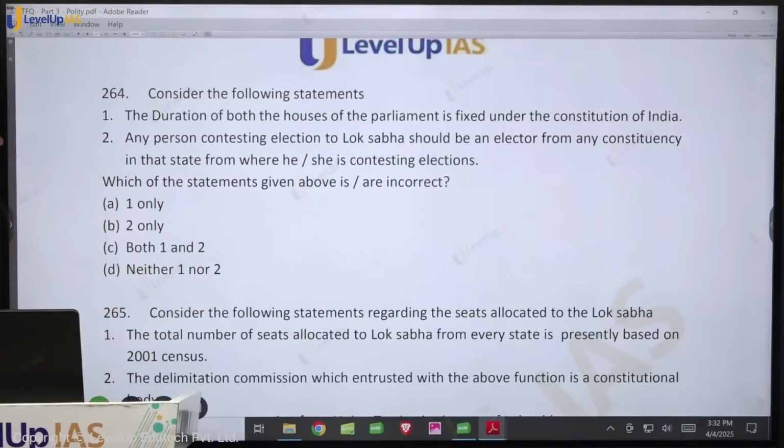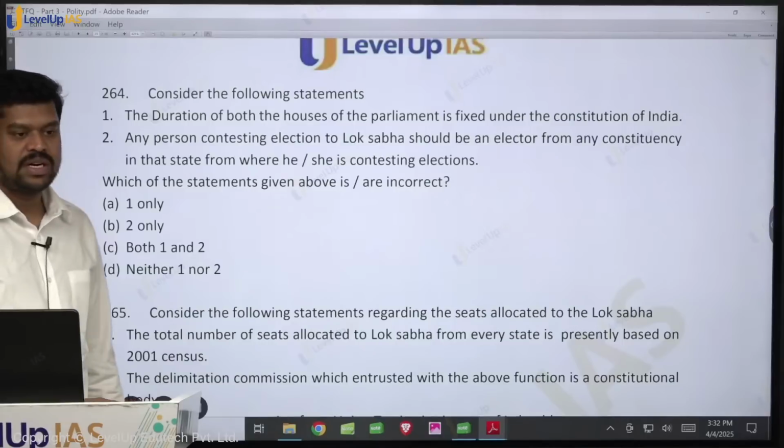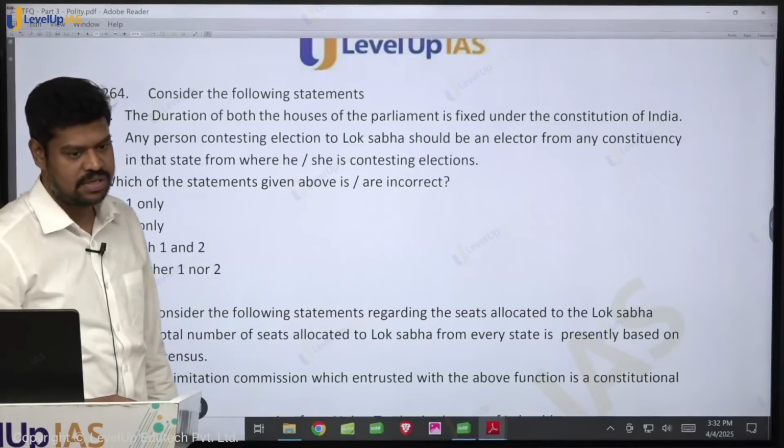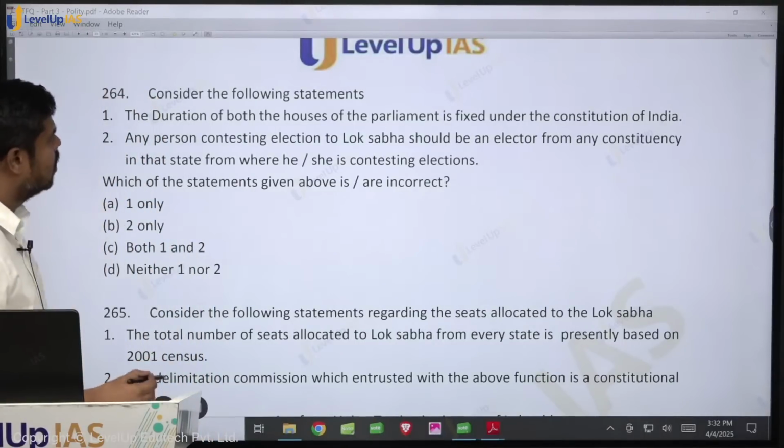Consider the following statements. Statement 1: The duration of both the houses of the parliament is fixed under the constitution of India. Is it fixed? It is not fixed under the constitution. So what they are trying to assess is whether the duration of both houses of parliament is fixed under the constitution.